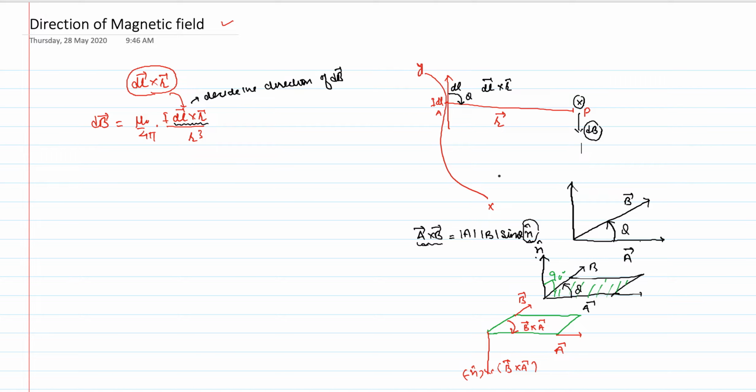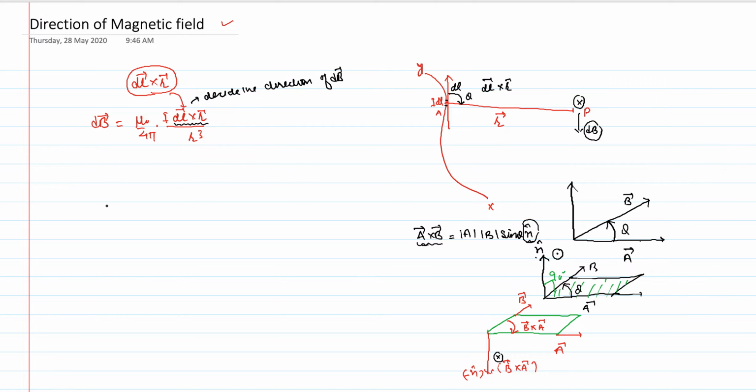So when it is pointed away, it is represented by cross, and if it is in upward direction, then it is represented by dot. If magnetic field will be like this, it will be represented by dot, and if it will be in downward direction, magnetic field will be represented by cross, right? So this is what the small amount of magnetic field will be produced by this small current element, where the length is infinitely very very small.